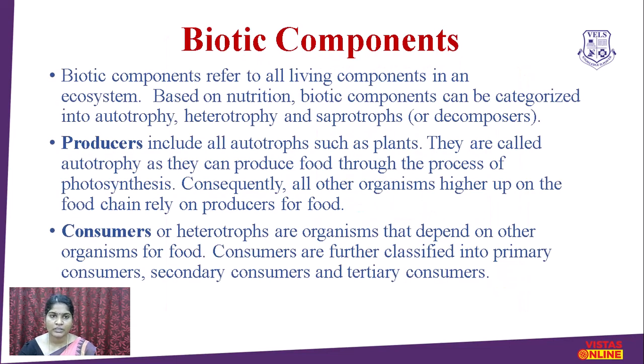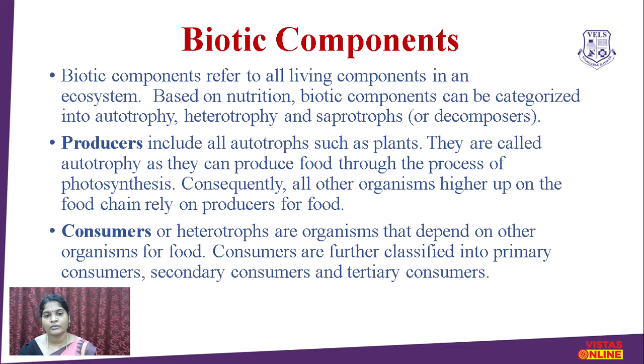Biotic components refer to all living components in an ecosystem. Based on nutrition, biotic components can be categorized into autotrophs, heterotrophs and saprotrophs, which are the decomposers. The producers include all autotrophs, such as plants. They are called autotrophs as they can produce food through the process of photosynthesis. Consequently, all other organisms higher up the food chain rely on the producers for food.